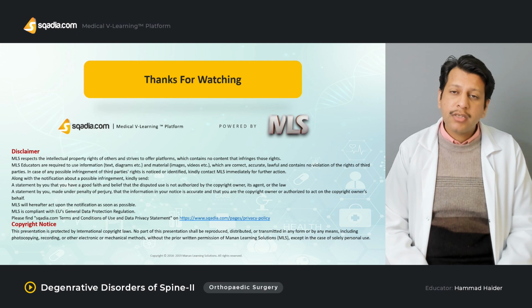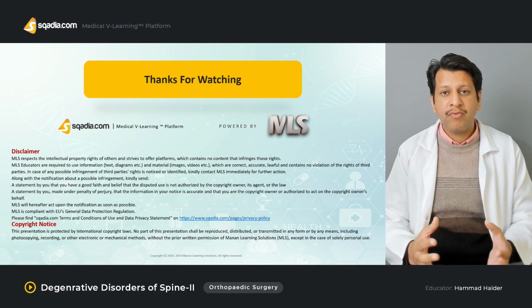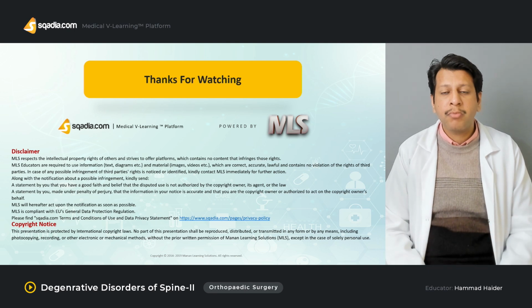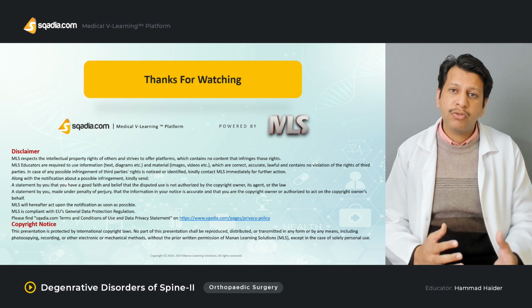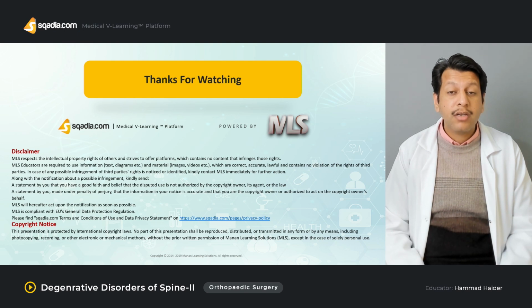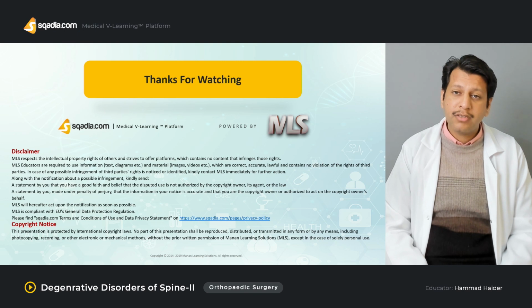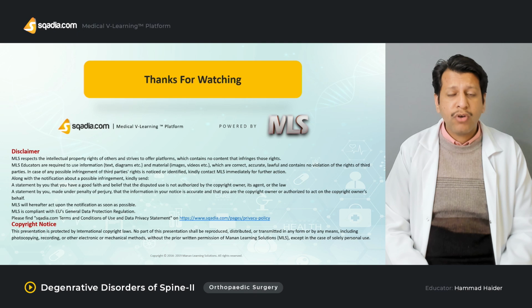Then we briefly discussed spinal stenosis, which is another problem in which the volume of the spinal canal reduces. We have discussed the different bony causes as well as the soft tissue causes which may eventually lead to spinal stenosis. We have discussed the classification, which could be central or lateral recess, also called subarticular stenosis, then foraminal or far lateral stenosis as well.